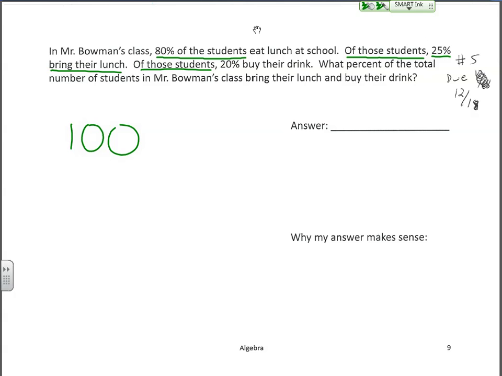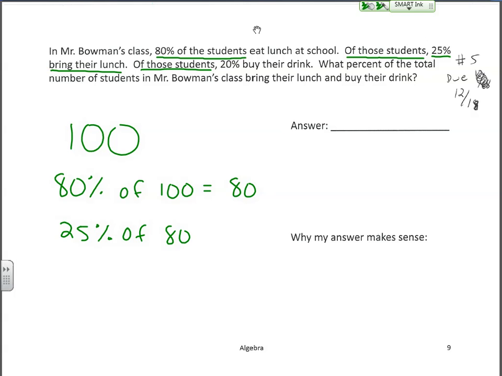So if 80% of 100 eat lunch at school, your first calculation is, what is 80% of 100? Okay? Well, if the word percent means out of 100, 80 out of 100, 80 students are going to eat their lunch at school. Then it says of those students, so now not of 100, but of those 80 students, 25% bring their lunch. So your second calculation is, what's 25% of 80? Right? And you're going to get that number here.